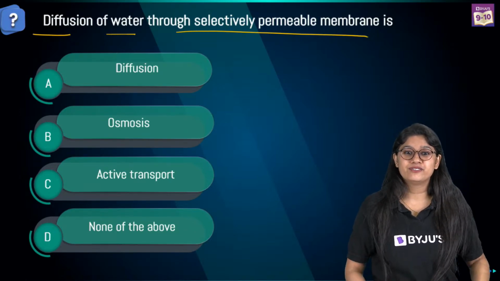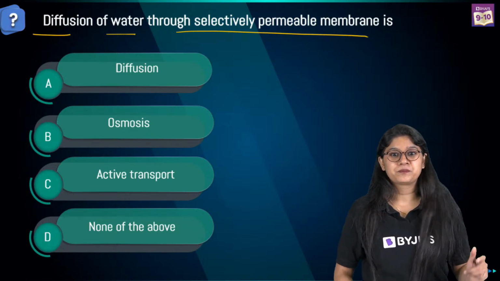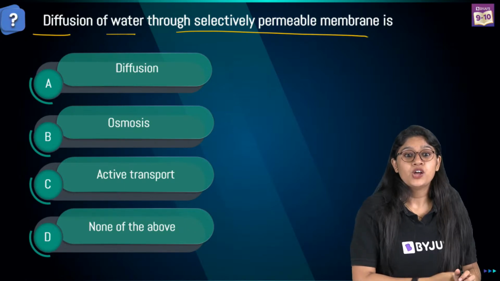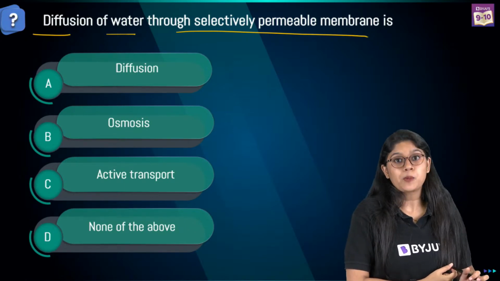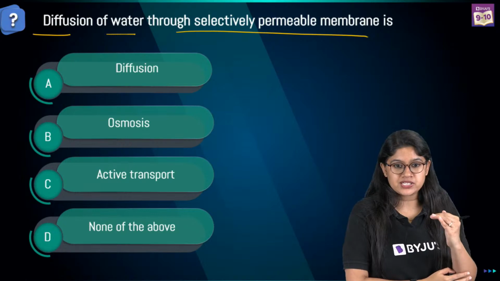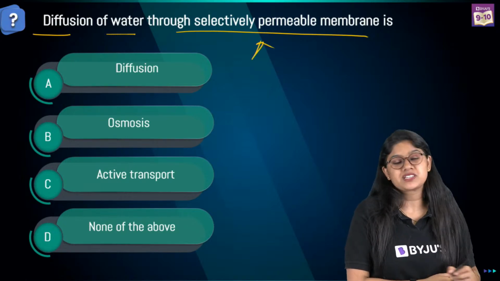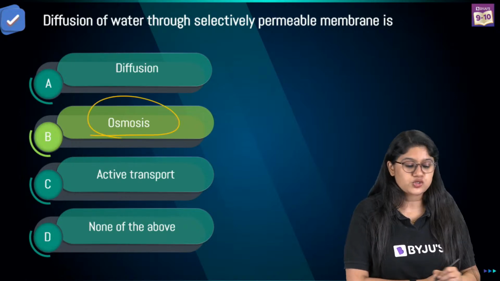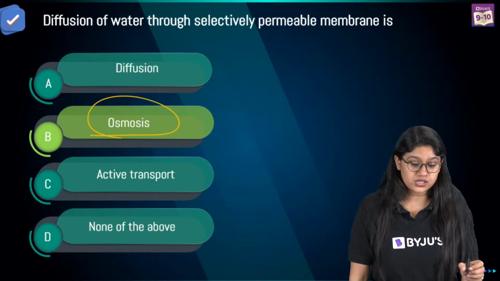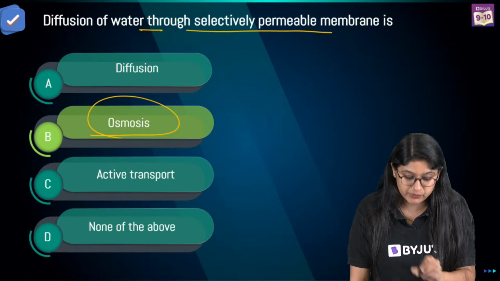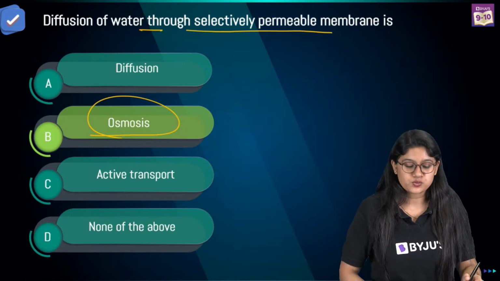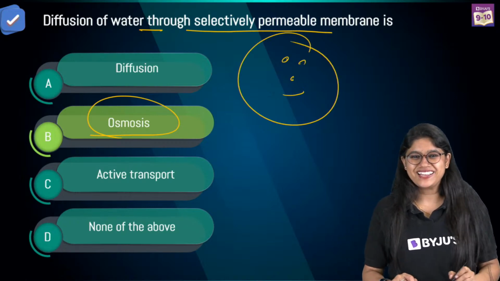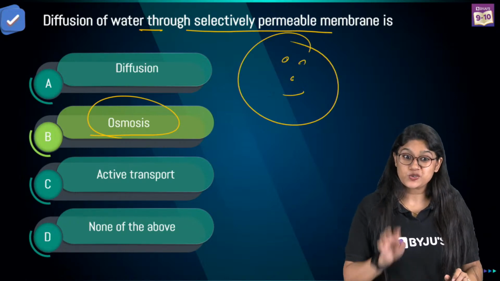Very good, everyone. Semi-permeable membrane. Yes, Arshita, when we talk about osmosis, we will be mentioning the semi-permeable membrane. You are absolutely correct, everyone. The correct answer is osmosis. So the diffusion of water through a selectively permeable membrane is called osmosis. A smiley for all of us. Awesome. So you're clear with this, right?